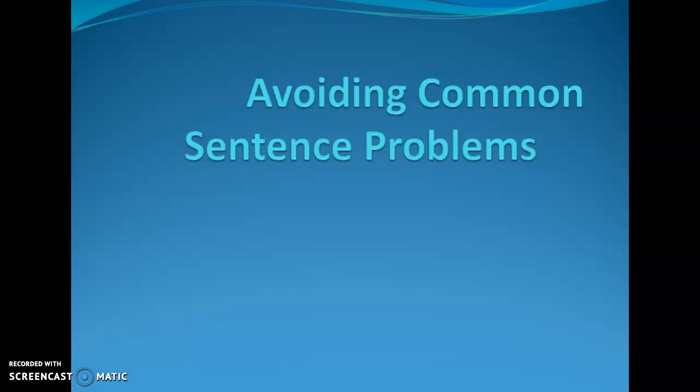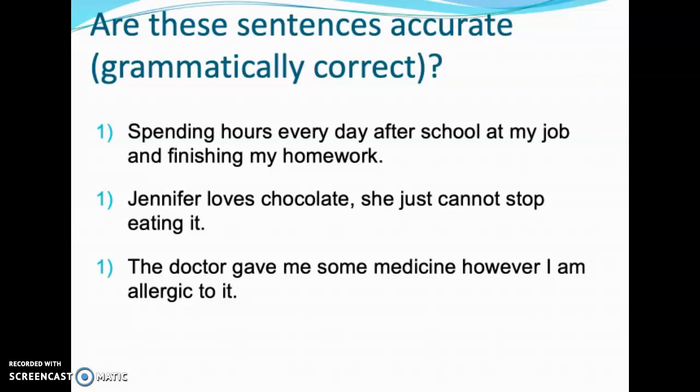Since this is our last week before the final, I wanted to make sure that we take a look at some of these common sentence problems. Before we get really started, let's take a look at these three sentences, and I'll just give you a couple seconds here. If you need to pause the video, that's fine, and take a look and see if you think these are grammatically correct.